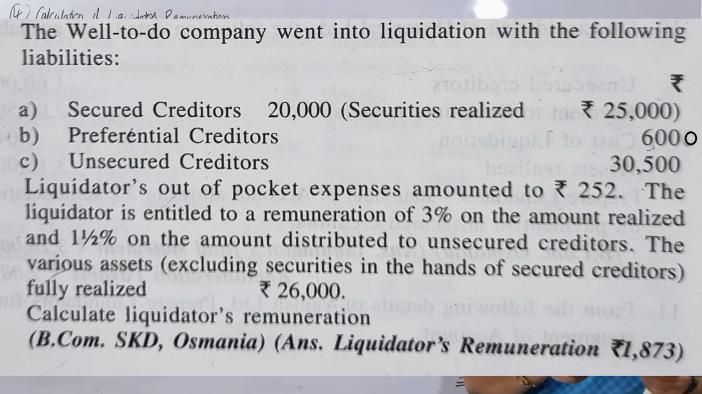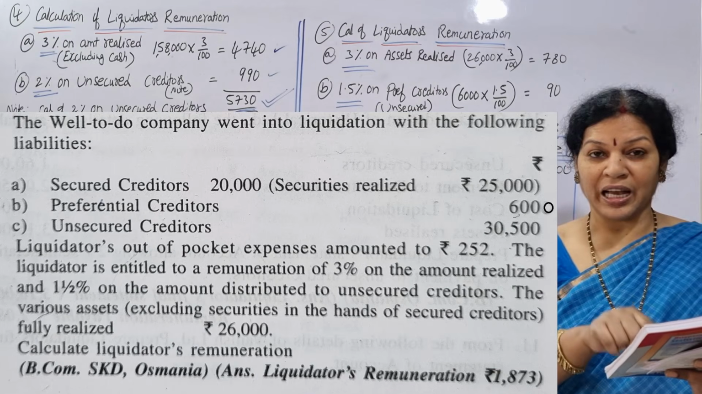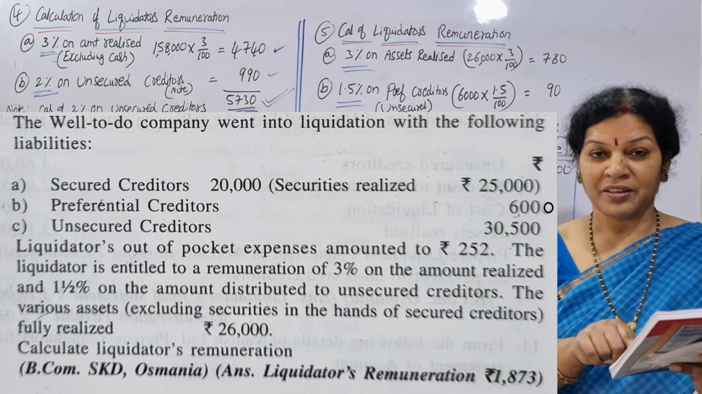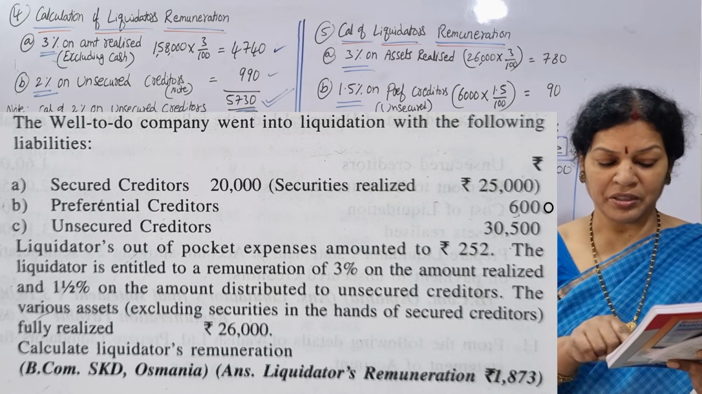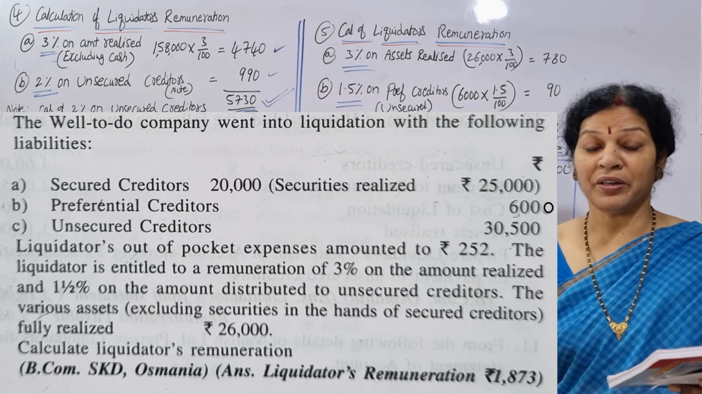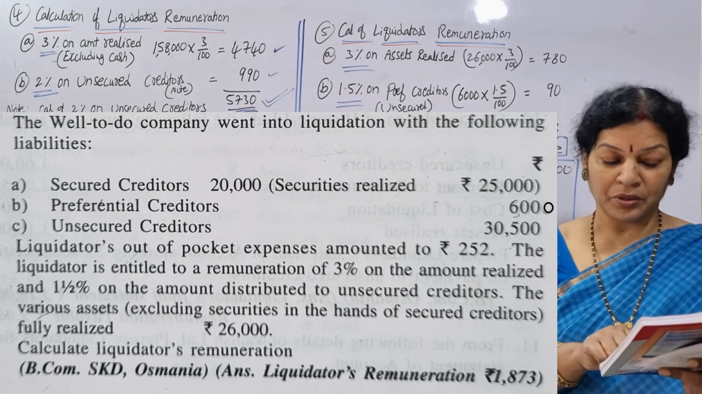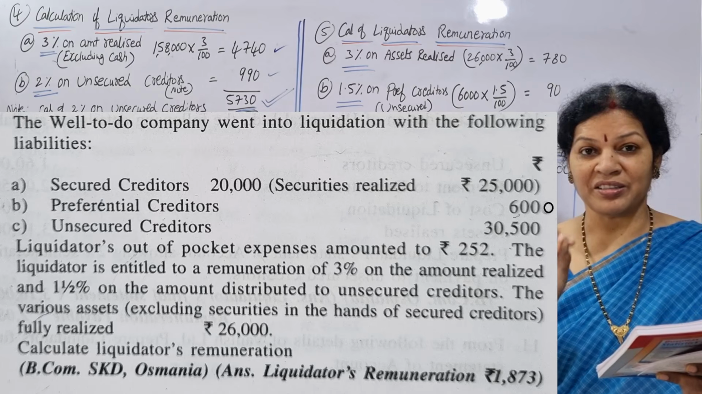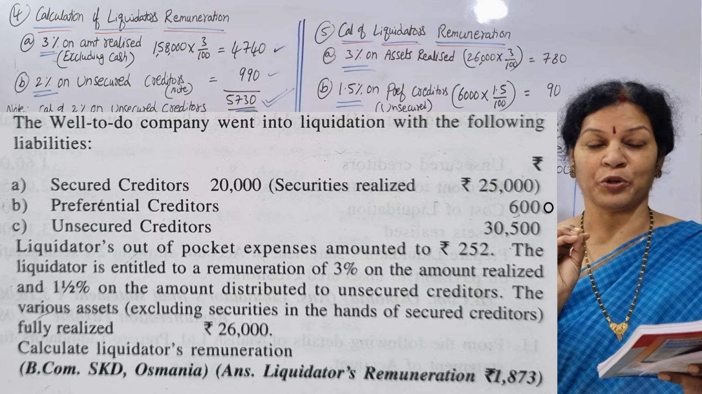Realized here is 25,000. These secured creditors are 20,000, but they have security. That security amount realized is 25,000. It means they sold it for 25,000. It was actually 20,000, but they sold it for 25,000. It means 5,000 is extra, left over 5,000.